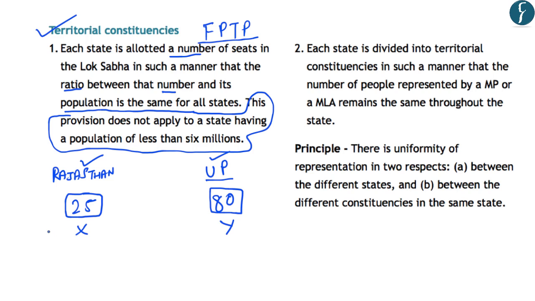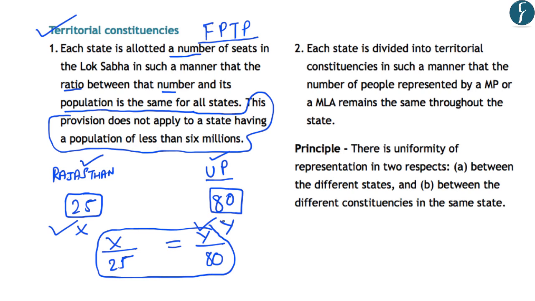And let's say the population of Rajasthan is X and the population of UP is Y. So this principle states that the ratio of population of Rajasthan with that of the seats which have been allocated to Rajasthan will be the same for the ratio of population of UP with that of number of seats allocated to UP. And this will be same for all other states in India, which means that there is uniformity of representation in between different states.